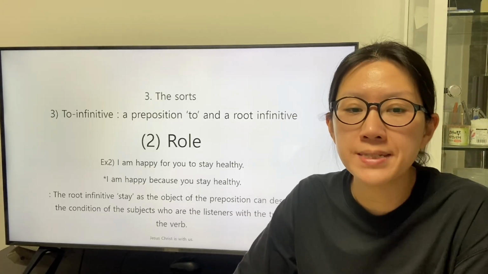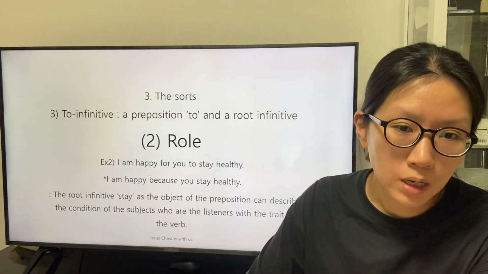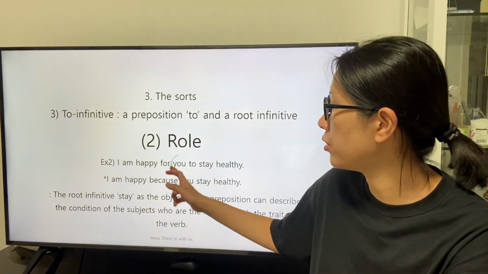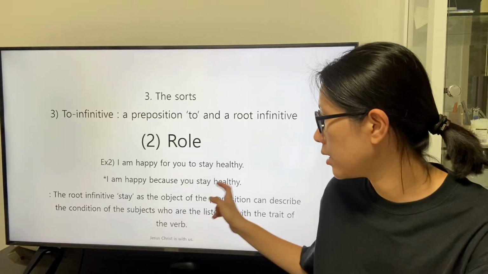The root infinitive stay as the object of the preposition can describe the condition of the subject who are the listeners with the trait of the verb in this way.